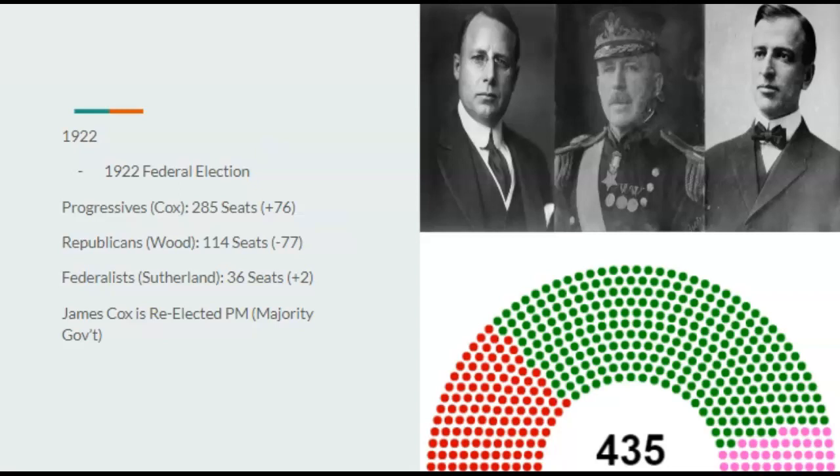Kind of backfires on them for failing Cox at a vote of confidence. The Progressives gained 76 seats, which they should have kind of guessed was going to happen, considering he's pretty popular. They have 285 seats now. The Republicans, led by Leonard Wood of New Hampshire, lose 77 seats, now 114 seats. And the Federalists, led by Howard Sutherland, gain 2 seats, now at 36 seats. James Cox is reelected as Prime Minister, this time with a majority government.